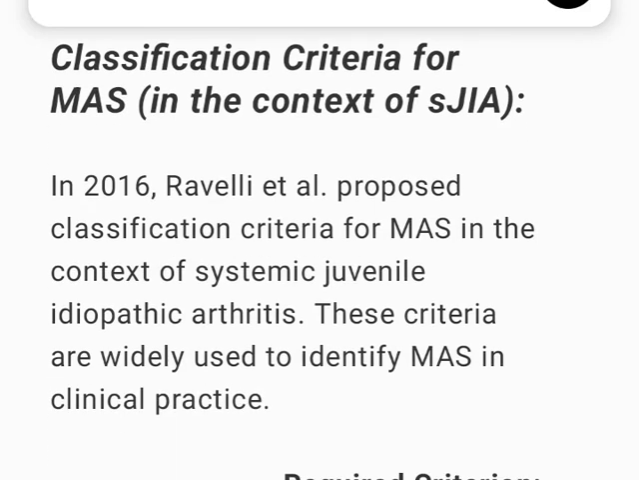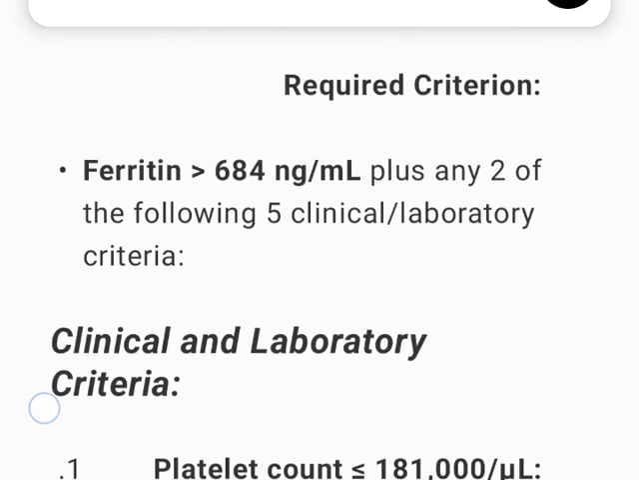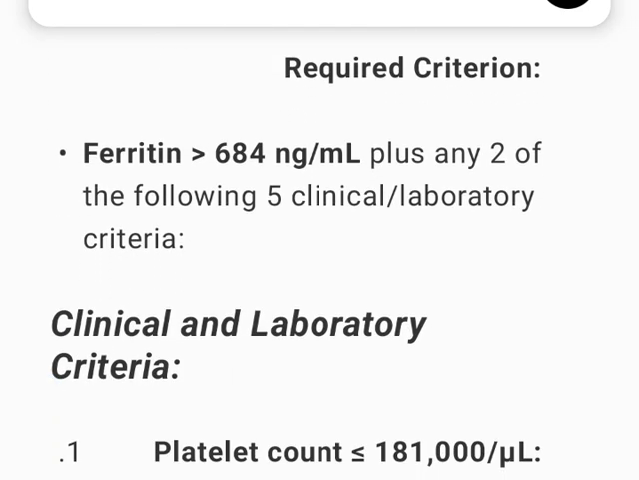Classification criteria for MAS in the context of SJIA. In 2016, Ravelli et al. proposed classification criteria for MAS in the context of systemic juvenile idiopathic arthritis. These criteria are widely used to identify MAS in clinical practice. Required criterion: ferritin above 684 nanograms per milliliter, plus any two of the following five clinical and laboratory criteria.